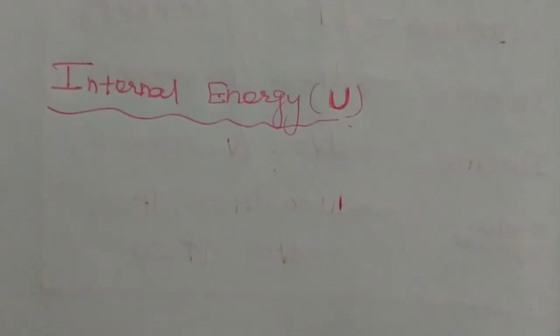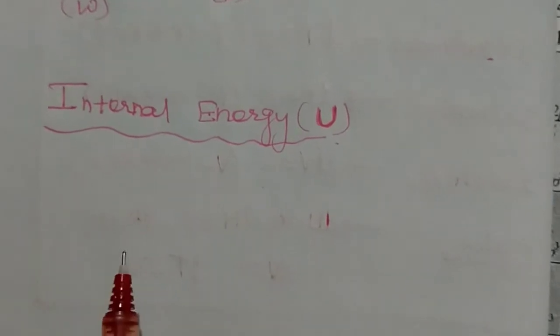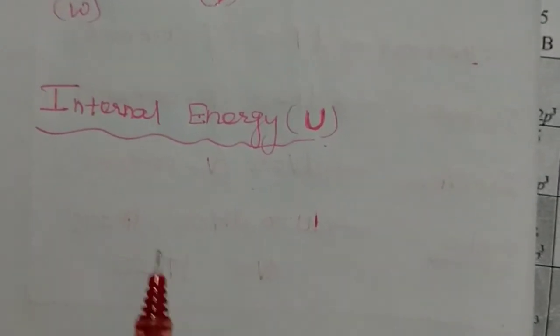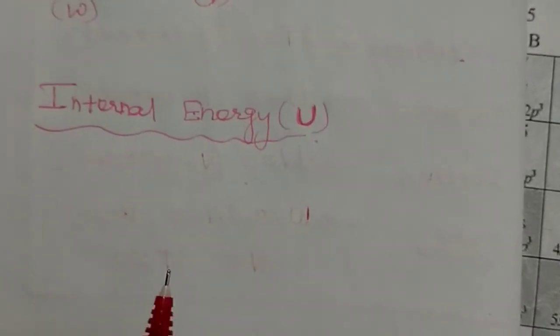Okay, so in one system we took some amount of gas or some amount of liquid or any solution. If you are calculating the value of the internal energy for a system, then you have to consider the internal energy of each ion, molecule, and constituent participating in that system.